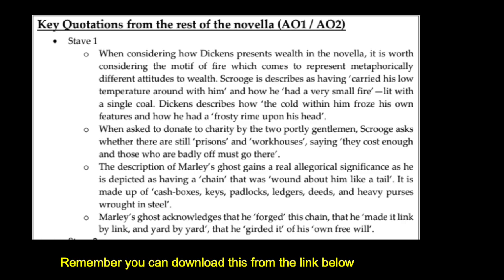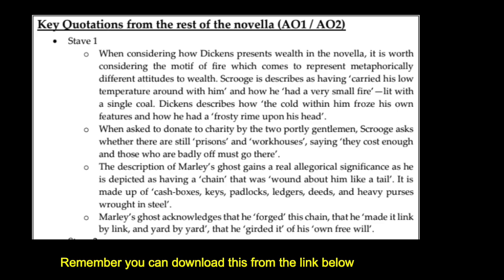And he acknowledges this himself. He says to Scrooge, "I wear the chain I forged in life. I made it link by link and yard by yard. I girded it of my own free will, and of my own free will I wore it." I think that's a really interesting line. The idea of him making it so slowly and meticulously kind of implies that he had lots of chances not to do it.